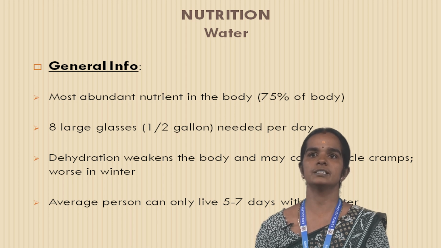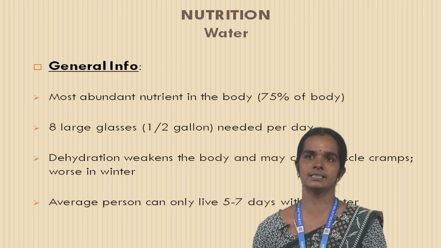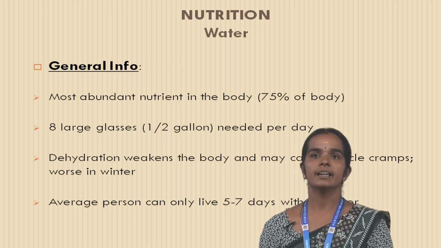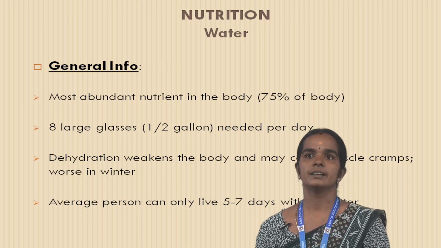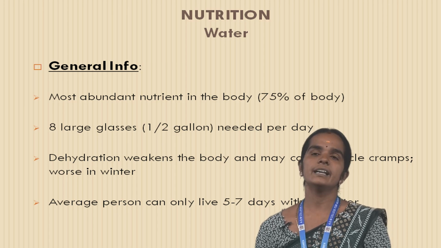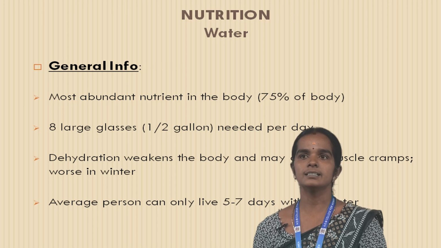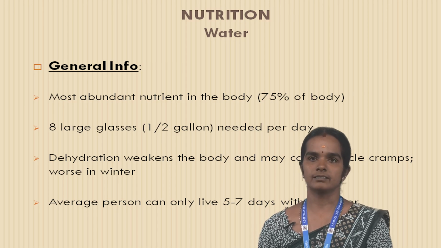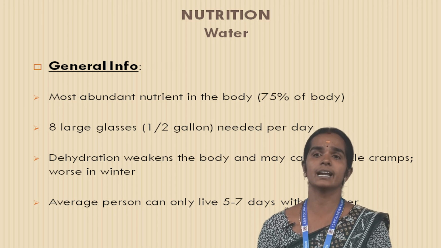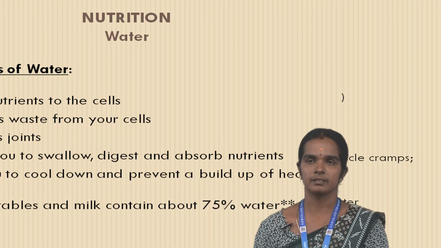Most nutrition in the body, for example, 75% of the body is water. 8 large glasses are needed per day. Dehydration weakens the body and may cause muscle cramps. The average person can only live 5 to 7 days without water.